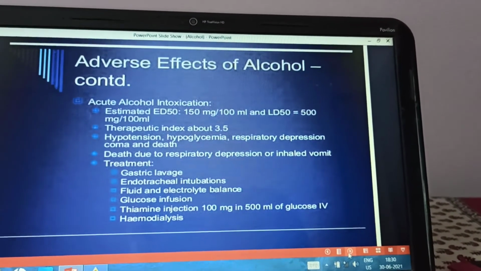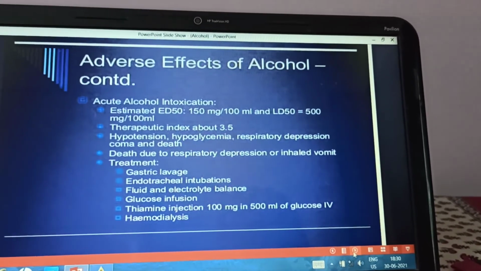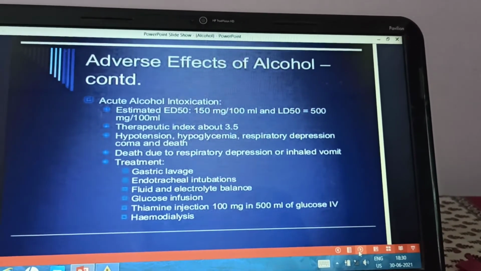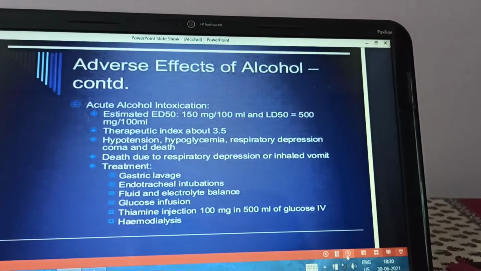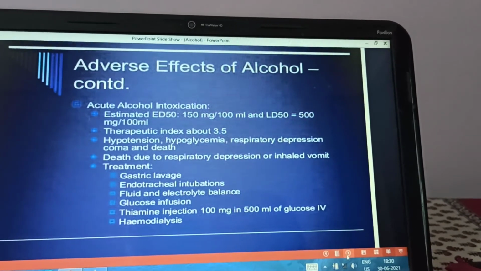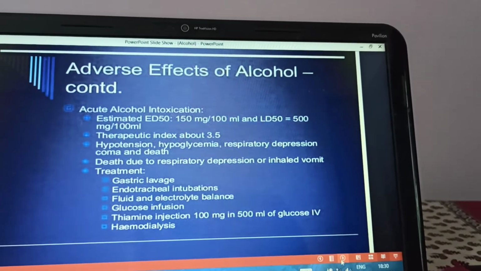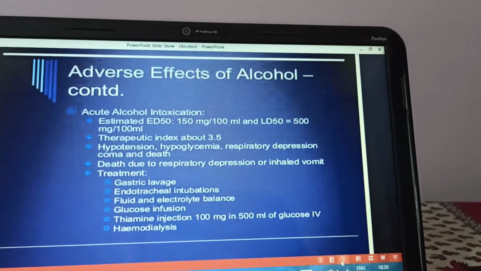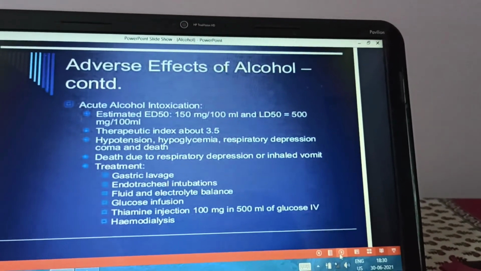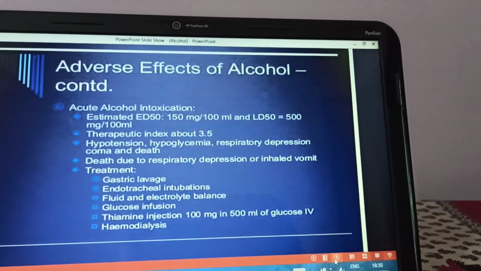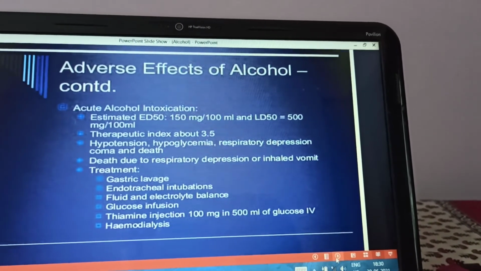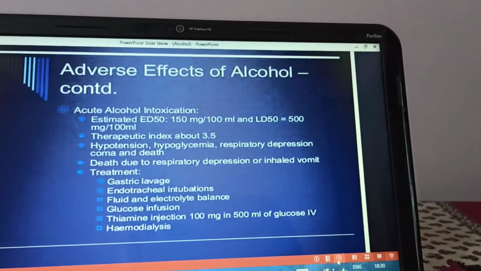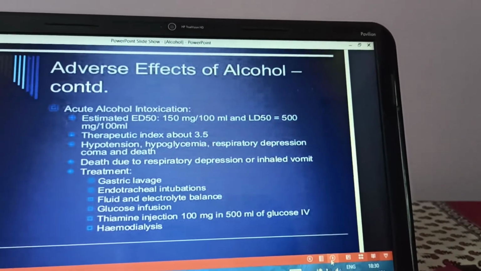Death can be due to respiratory depression and hypotension. That is, the vasomotor center will be depressed and the respiratory center will also be depressed, leading to the death. Death can also be because of the severe vomiting which can occur, and this inhaled vomit can go into the respiratory tract leading to aspiration pneumonia.